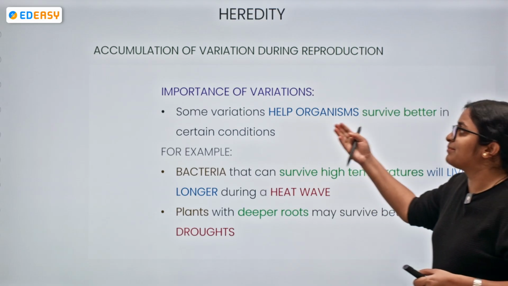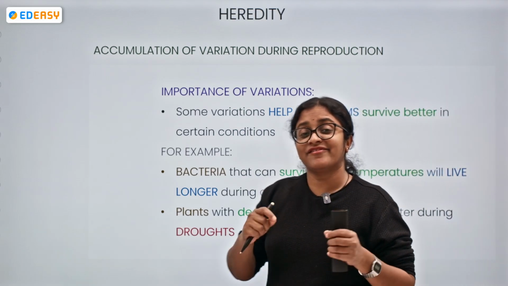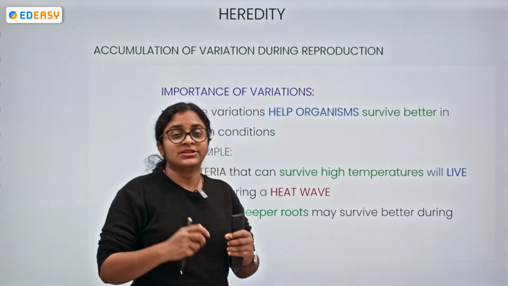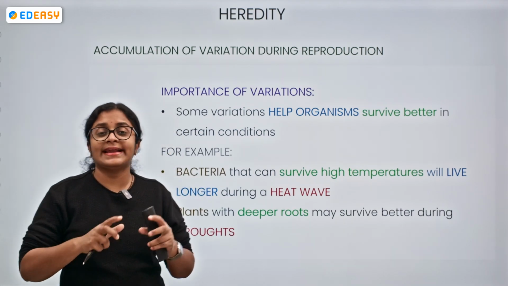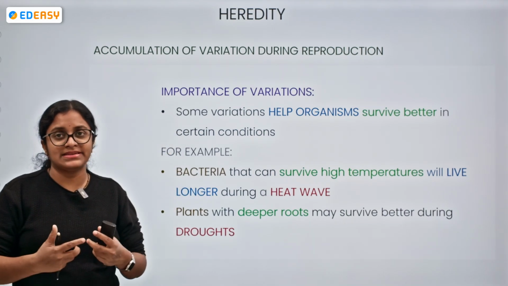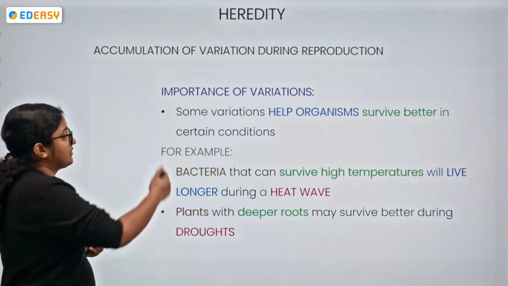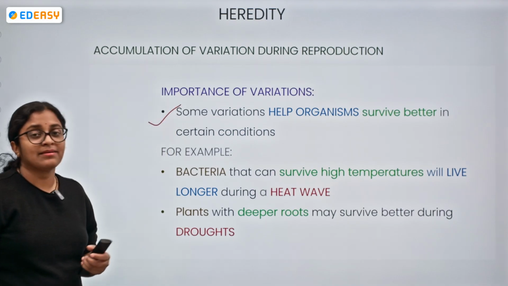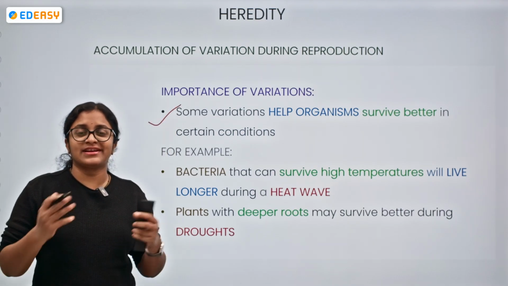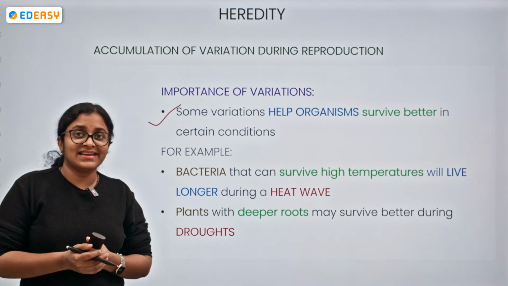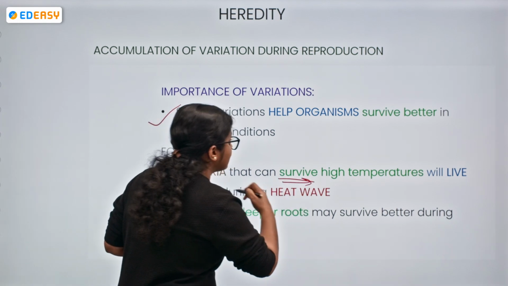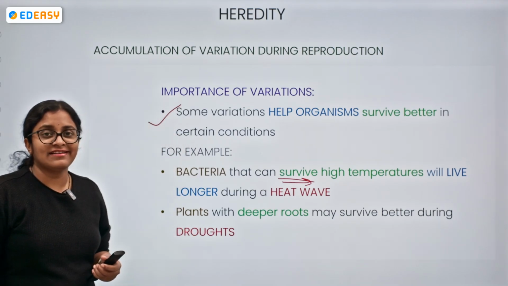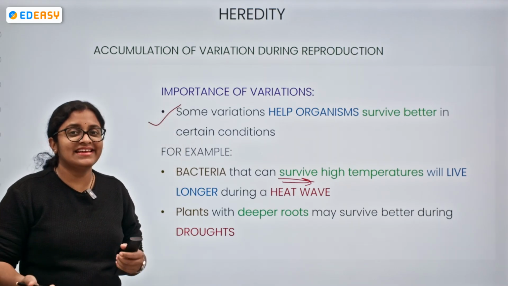So what will be the importance of variation? Some variations are very useful. So we can say they will be making the organism get adapted to different environments for the better chances of survival. Let's take the good example of bacteria. Bacteria which are able to survive at higher temperatures will be able to live longer when there is a heat wave.